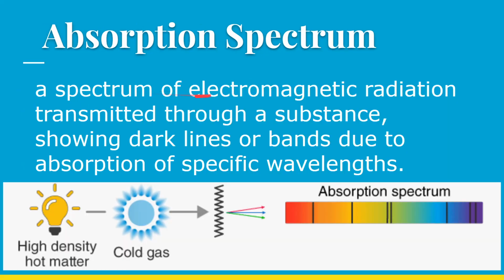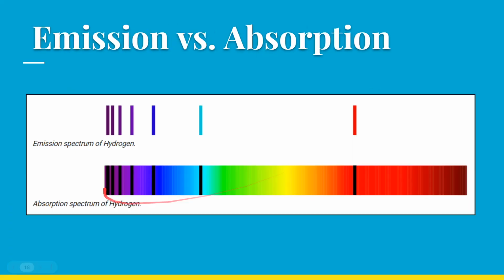The absorption spectrum is basically the exact opposite. If you take a light source and shine it through a material, that material's electrons might absorb very specific frequencies and energies of that light and leave you with just what's left. Now, the absorption and emission spectra are exactly opposite. So here's hydrogen, for example. You can tell that these are exactly lining up with each other, the colors that are emitted versus the colors that it would absorb. So you can use either of them to determine the identity of hydrogen in an unknown sample or a mixture of elements, or whatever element you might have.